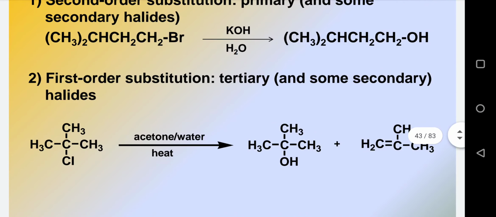The second one is the first order substitution. This first order substitution we have to do with the tertiary halides. So what if we have the tertiary halide? Because the carbocation intermediate forms in between in this reaction, and that carbocation has two pathways, right? The first one is the preparation of alcohol from that carbocation, as we can see the first product, that is the tertiary alcohol.